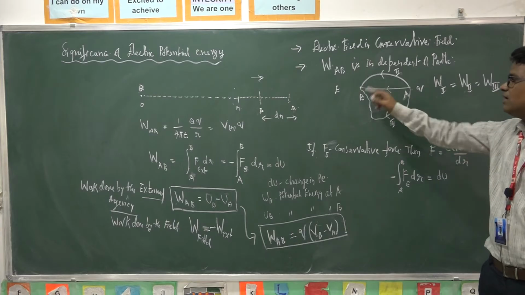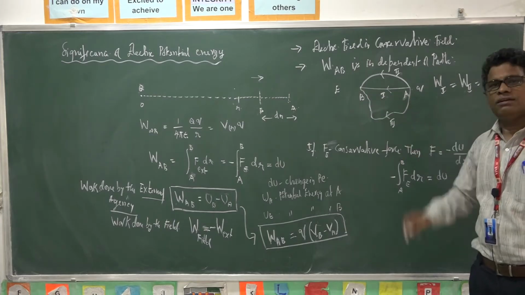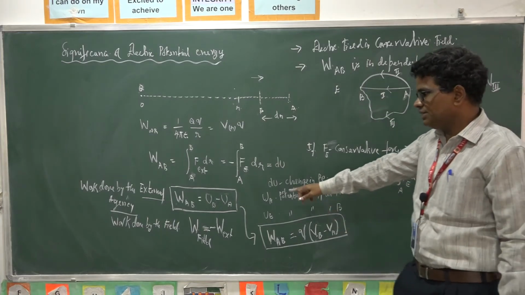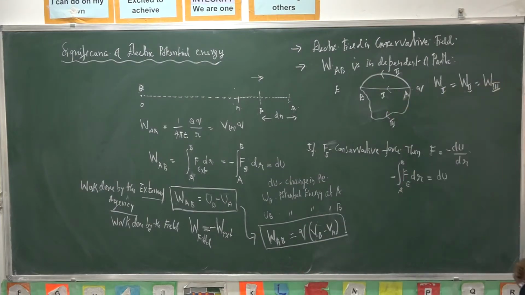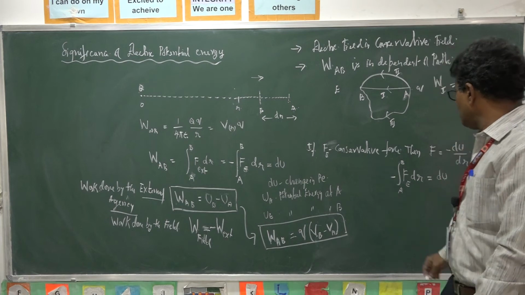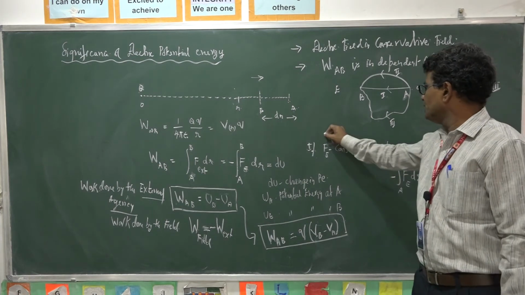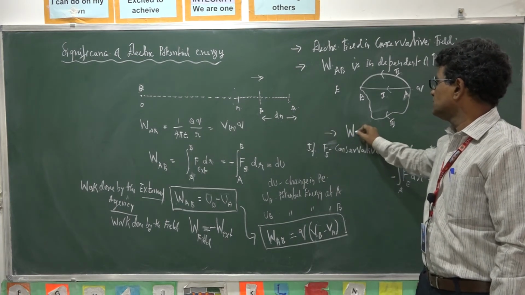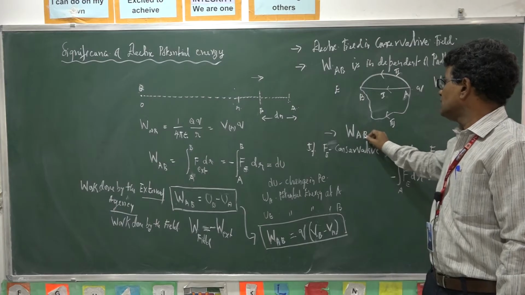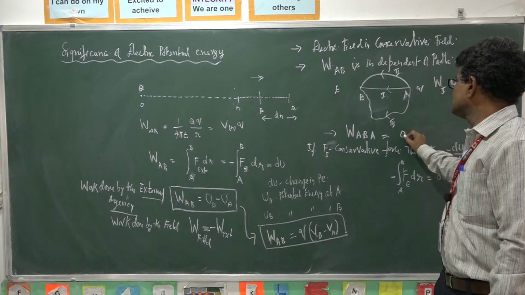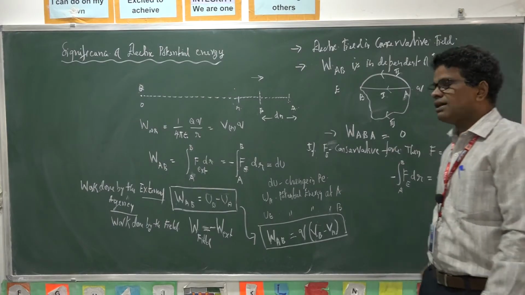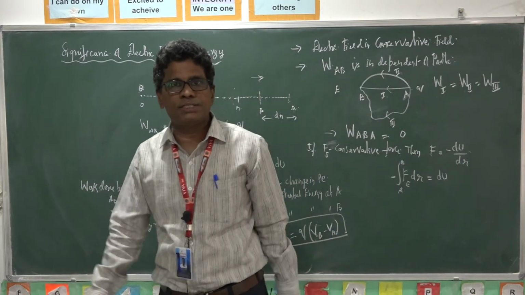So it depends only on the initial and final states of the potential energy. And one more point: the work done to move in a closed path, that is A to B and again A, is 0. So these are the points we have to notice.